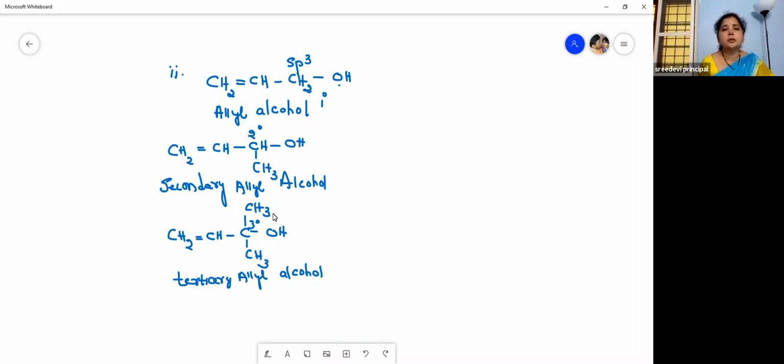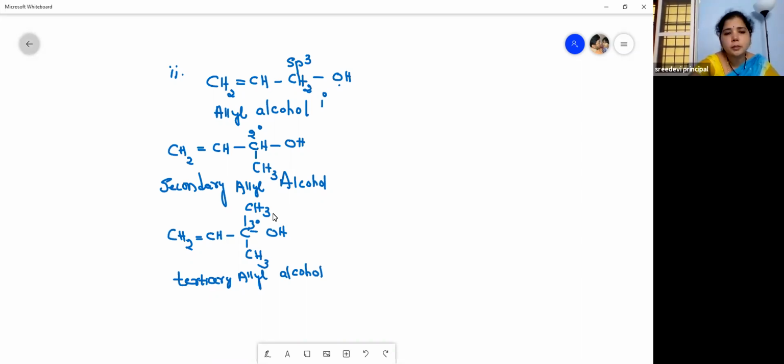So the allyl group CH2=CH-CH2 is bonded with the OH, and then it is called allyl alcohol. And once again, it is divided into three types: primary, secondary, tertiary.